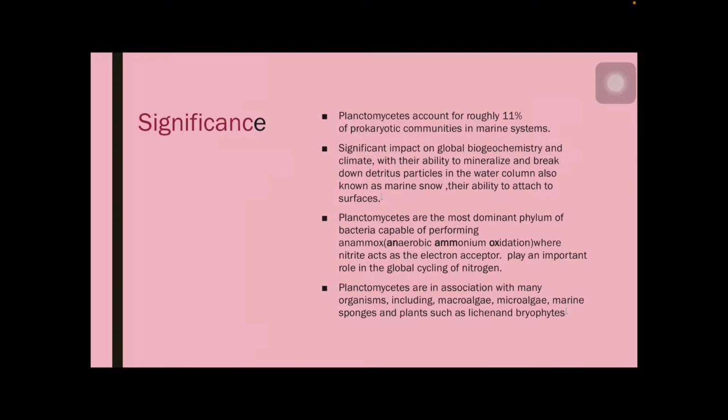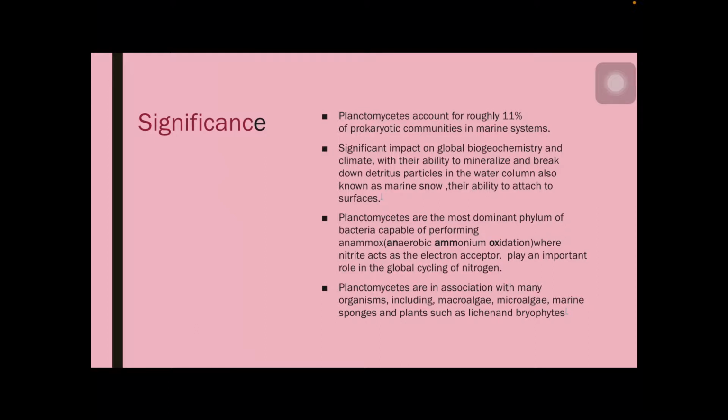And coming to the significance of these planktomycetes, they account for roughly 11% of the prokaryotic communities, particularly in the marine systems, and they have a significant impact on biogeochemistry and climate, particularly in the utilization of detritus particles present in the water column. Sometimes it is called marine snow because they are able to attach to the surfaces.